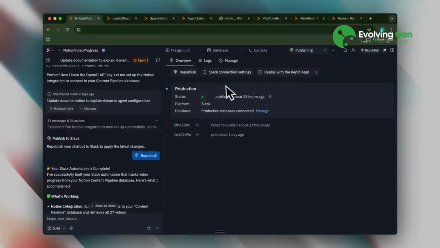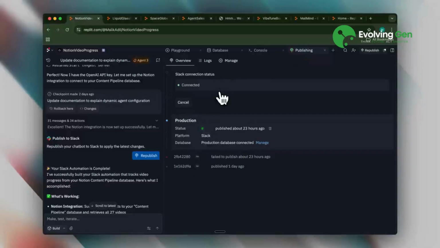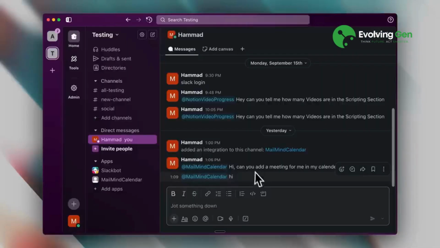I attempted to fully integrate this into Slack. While the connection shows as connected, both the Notion video progress agent and the MailMind calendar integration failed to work properly in Slack. This is likely a beta issue, and I hope that it is resolved in the final release. Otherwise, it really isn't that useful as my team doesn't use Telegram. The positive takeaway is that the integrations and agents themselves function well and demonstrate solid capabilities.